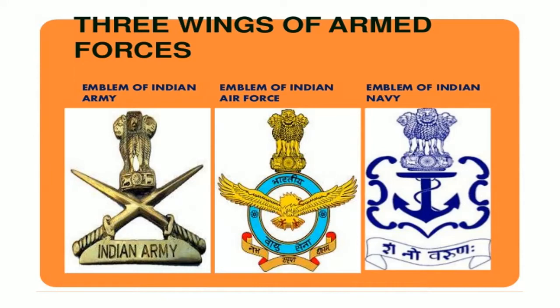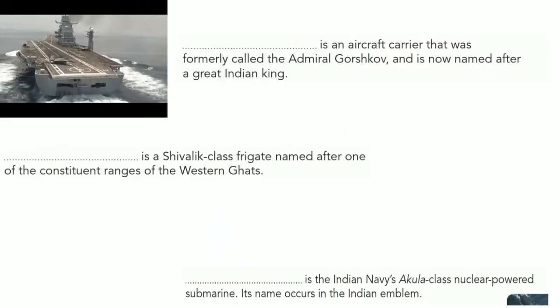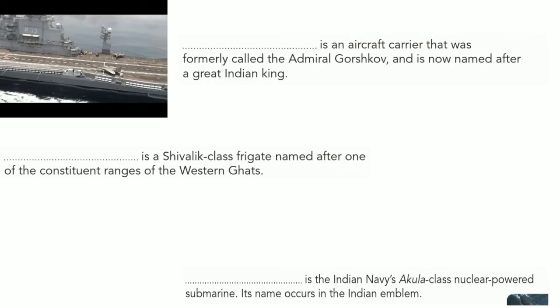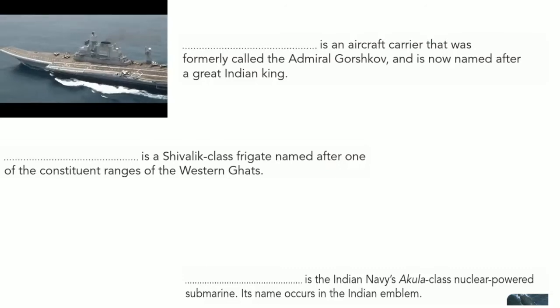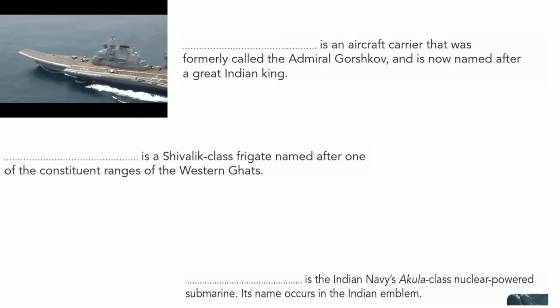Before that, let us learn the three wings of the Indian Armed Forces. In India, we have three armed forces. The first one is the Indian Army, the next one is the Air Force, and the third one is the Indian Navy. Let us see the emblem used by the different armed forces of our country. In this lesson, we are going to identify the names of the ships used in